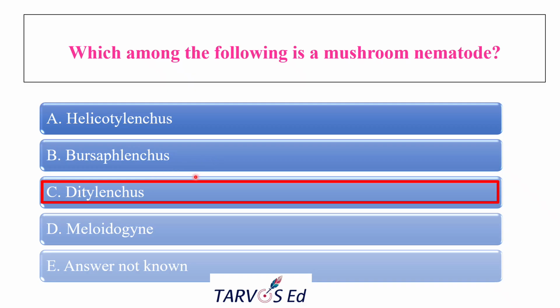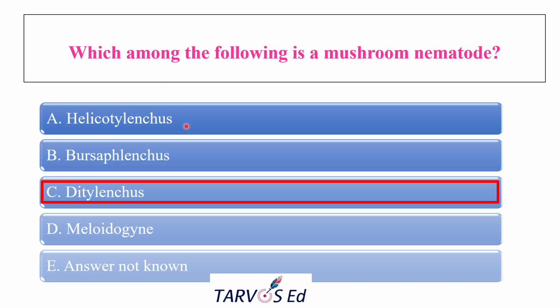They basically attack the mycelium and fruiting bodies of cultivated mushrooms. They cause brown blotches, stunting, and distortion of the mushrooms. So that will lead to crop loss. And about the others, Helicotylenchus, the spiral nematode, is a migratory ectoparasite of fruits.